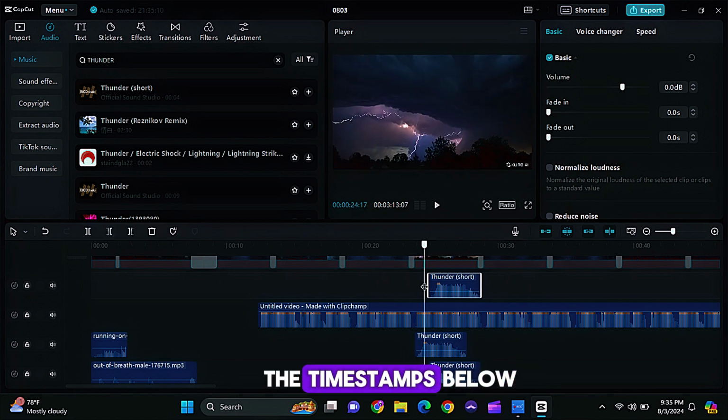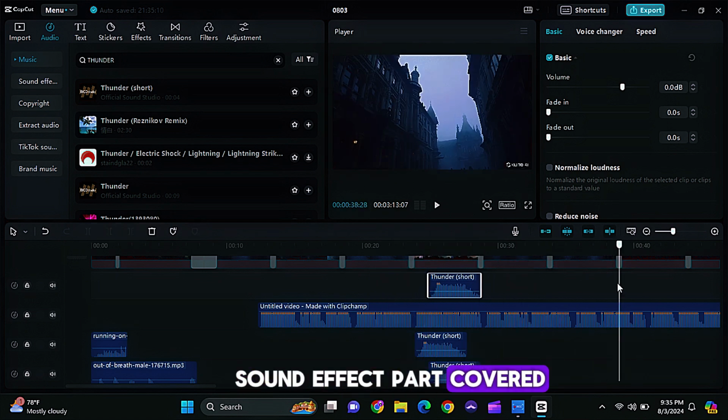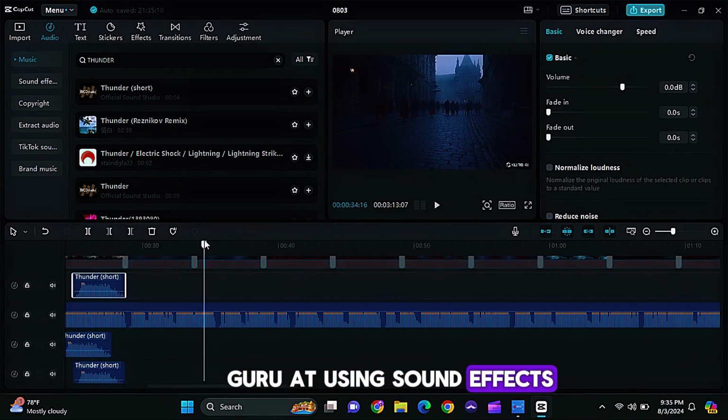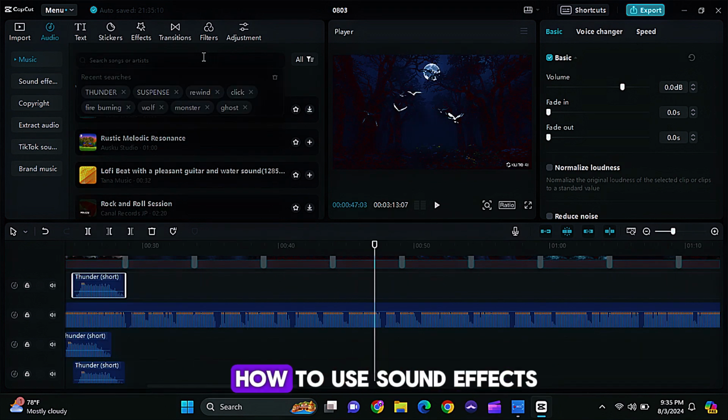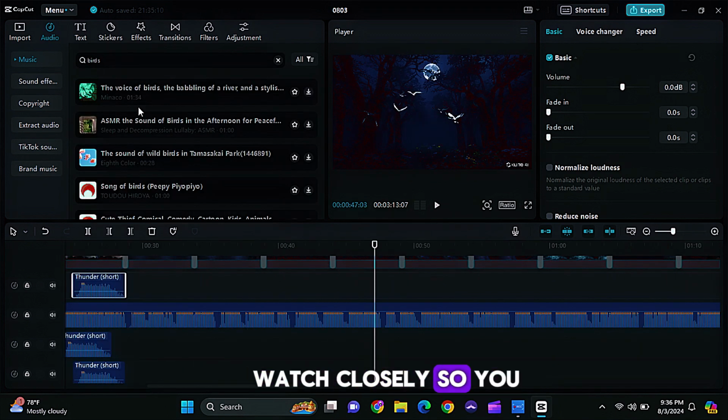You could skip with the timestamps below if you have got the sound effect part covered, and you are a guru at using sound effects. But for those who don't really know how to use sound effects, watch closely so you would learn a thing or two.